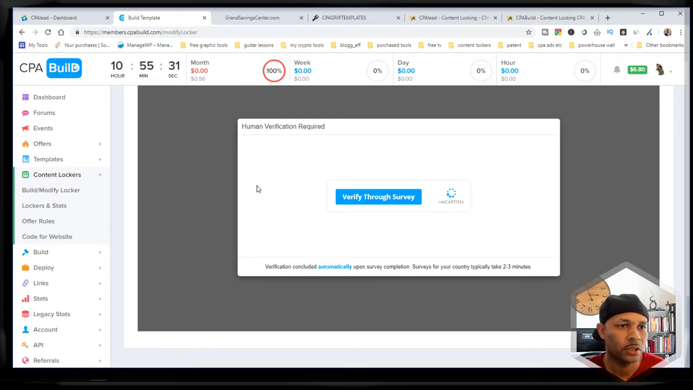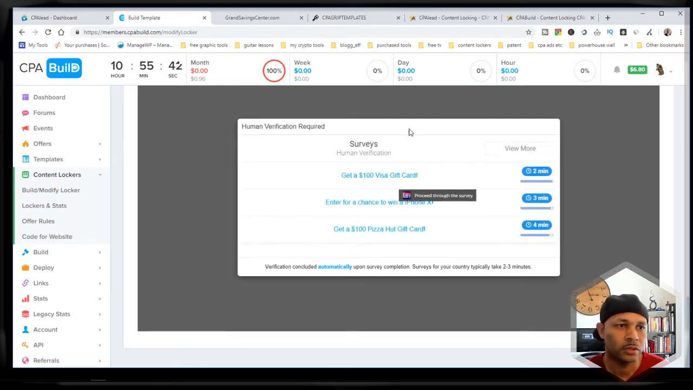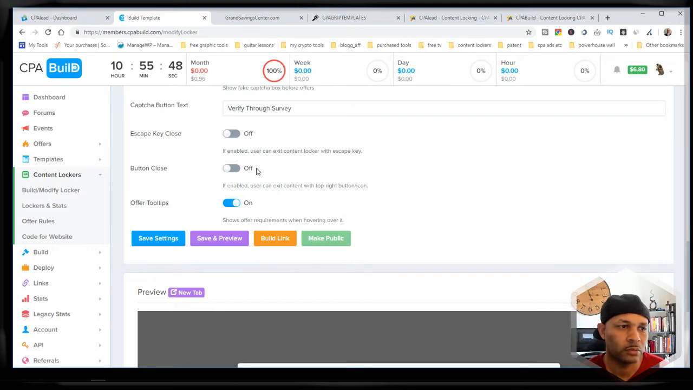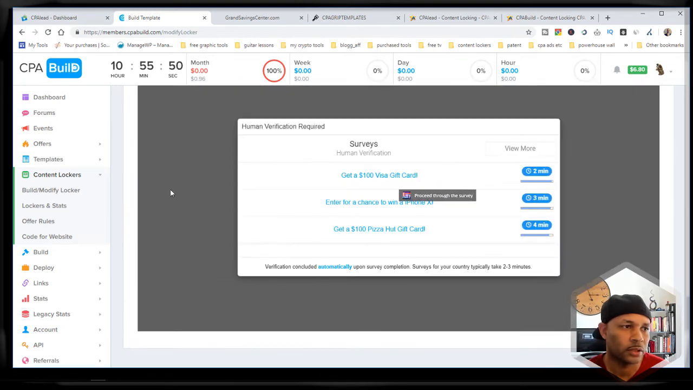So imagine you send a person to a site, and they're looking at your landing page and they're interested. They click on a button and say, okay, I want to know more. And the first thing you're going to say is, well, I need to verify that you're human before you can proceed. Fill out an offer, and then we'll move you to the next step.